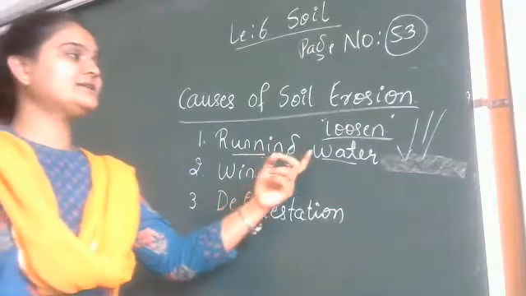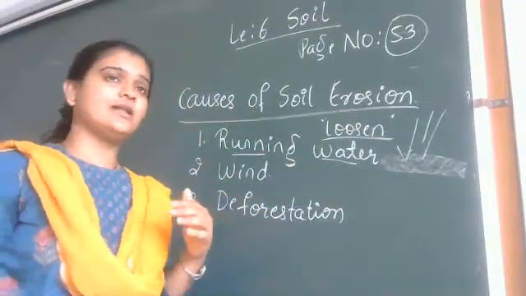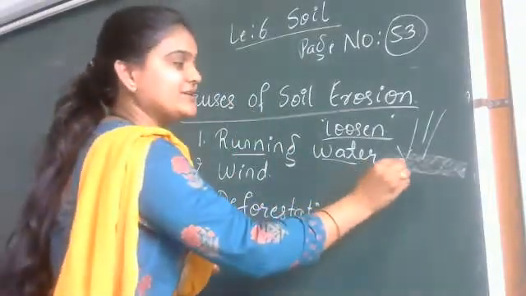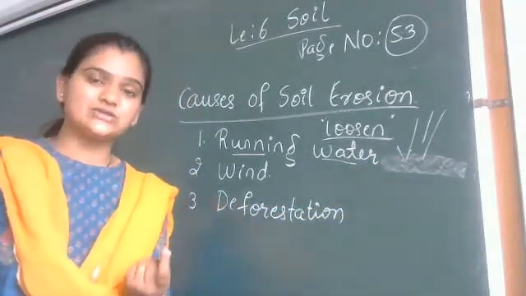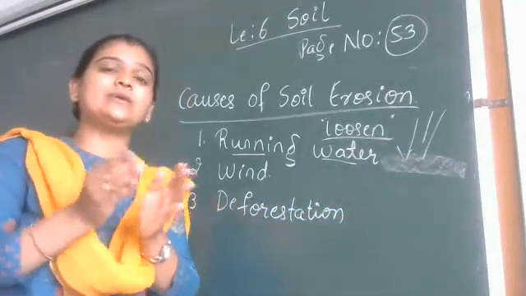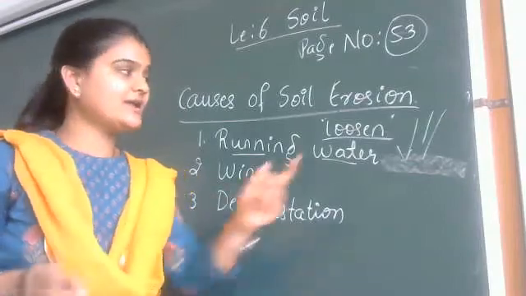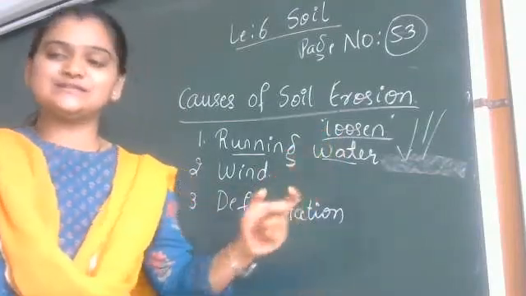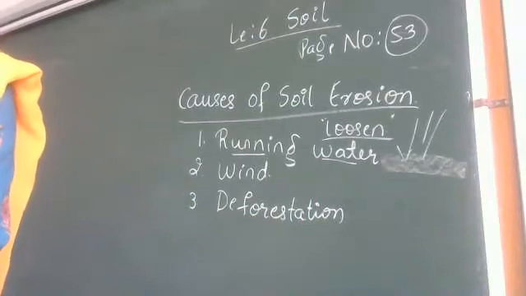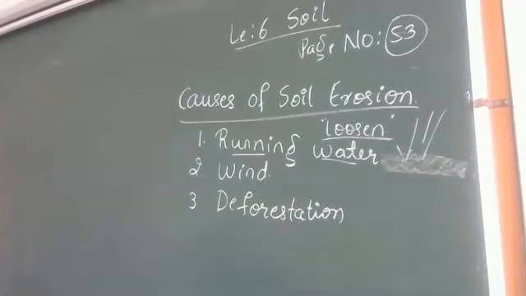Running water, that is continuous rainfall, hits continuously on the particles of the soil, which makes the soil more loosened. The word is loosen. Please underline: when raindrops hit the ground, they loosen the particles in the top soil. Here the first point is very important.